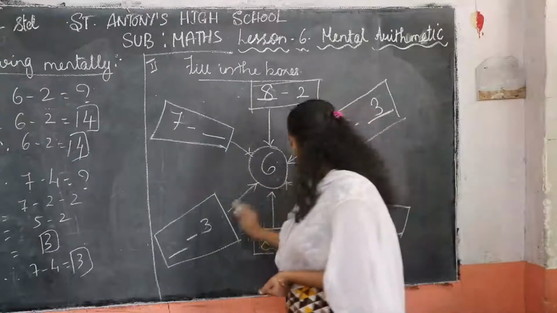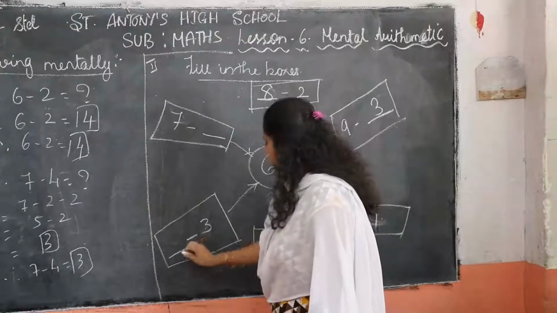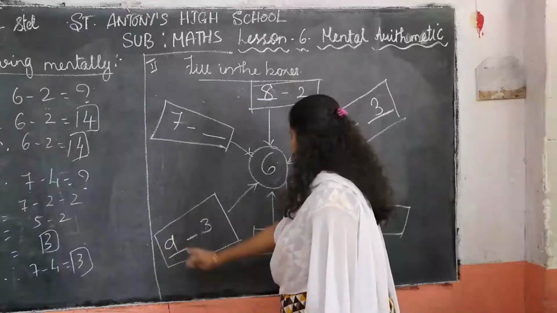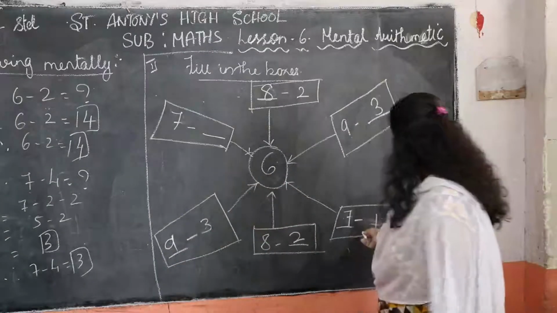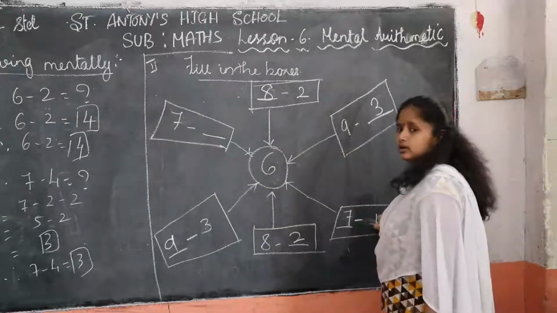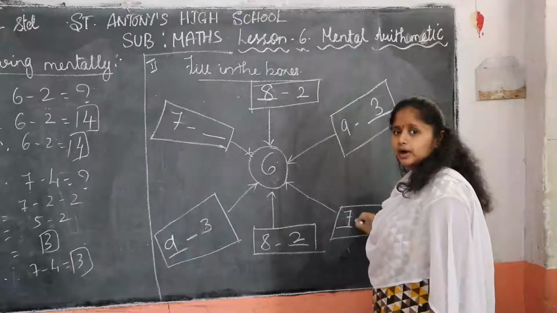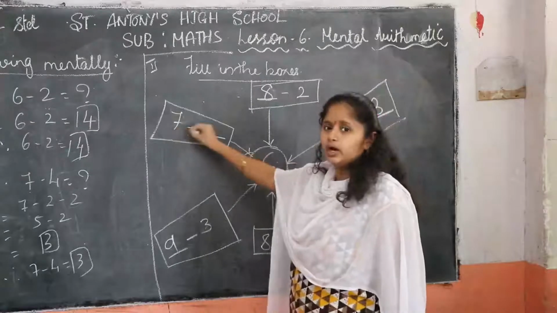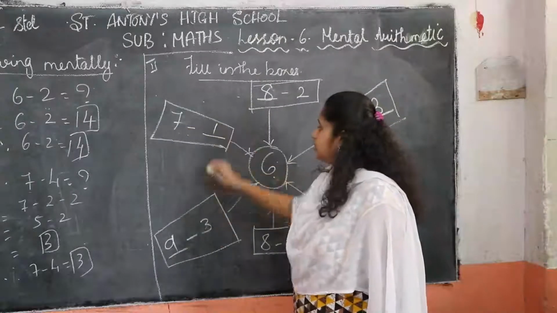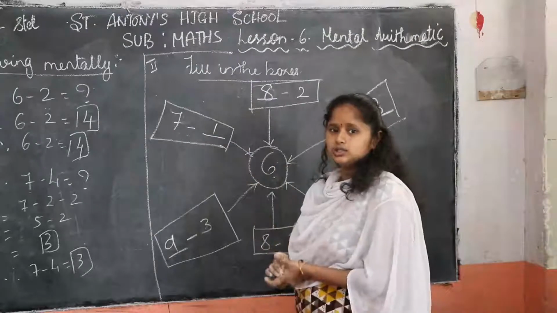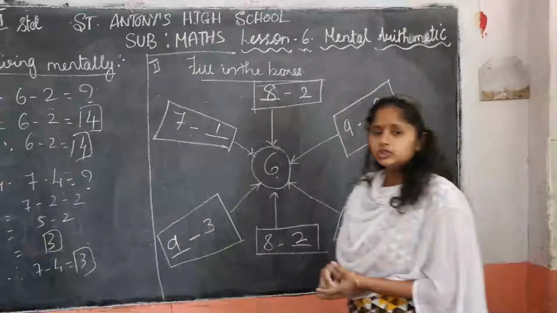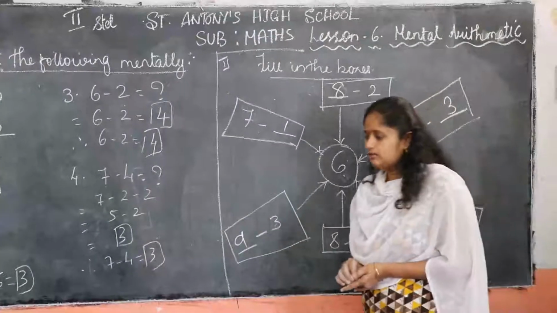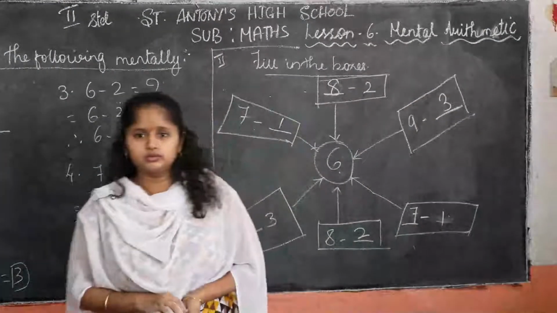Next here, see, dash minus 3. So which number will we add? We have to put 9 here. 9 minus 3 is 6. Now 7 minus 1. By subtracting 7 minus 1, we get answer 6. So 7 minus dash, if we put 1 we get answer 6. Okay, children, have you all understood? Have you all understood these subtraction sums? We will solve another 2 sums.